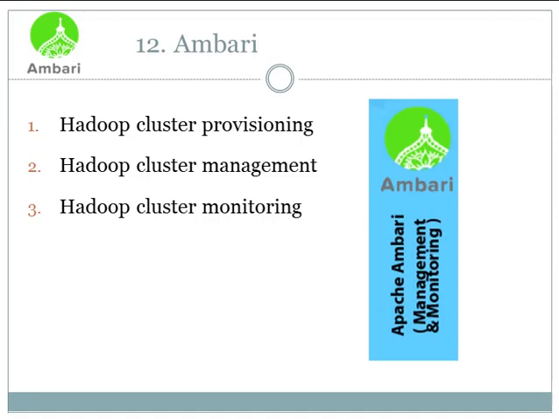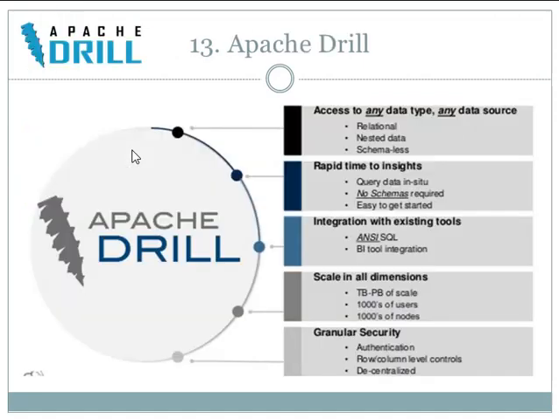Hadoop cluster provisioning. It gives a step-by-step procedure for installing Hadoop services on the Hadoop cluster. It also handles configuration of services across the Hadoop cluster. Then Hadoop cluster management. It provides a centralized service for starting, stopping and reconfiguring services on the network of machines. Then Hadoop cluster monitoring. To monitor health and status, Ambari provides us a dashboard. The Ambari Alert Framework alerts the user when a node goes down, has low disk space, etc.